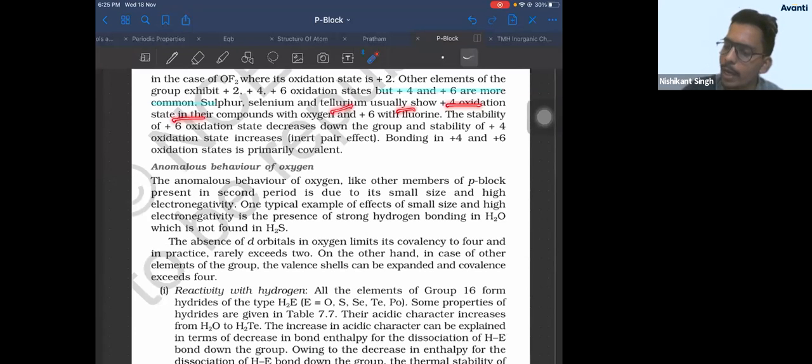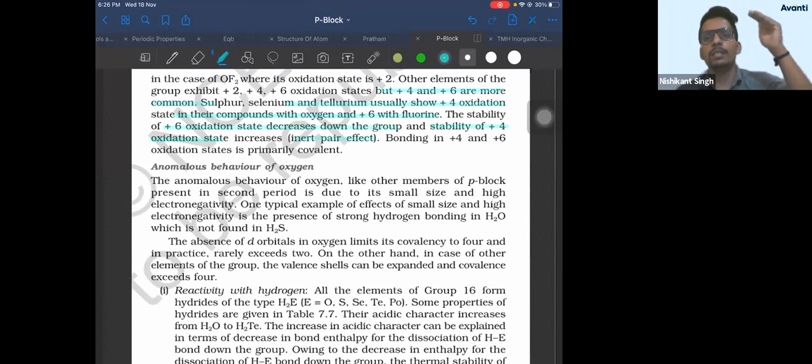There is nothing to by heart here. Even if you don't by heart it, it's fine. The stability of this is important. The stability of +6 increases down the group and stability of +4 decreases down the group. This is due to inert pair effect. We had studied bismuth do not show +5, right? So we said down the group, bismuth do not show +5 means +5 का stability down the group is decreasing. ठीक है?